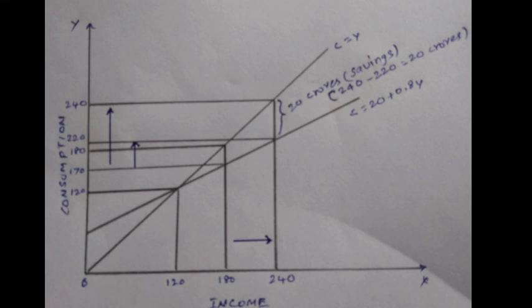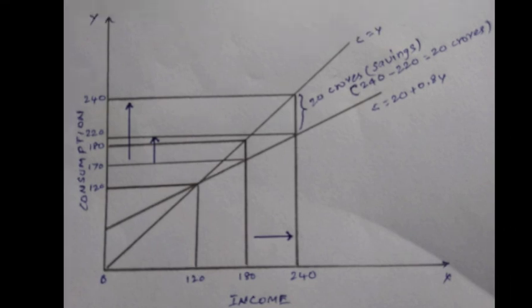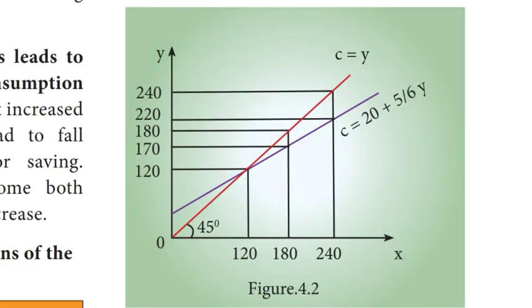Second proposition, when income increases from 180 crores to 240 crores, it is divided in some proportion between consumption by 170 crores and 220 crores and saving by 10 crores and 20 crores respectively. Proposition third, see the diagram. Increase in income from 180 crores to 240 crores leads to increased consumption, 170 crores and 220 crores, and increased saving, 10 crores and 20 crores than before. It is clear from the widening area below the C curve and the saving gap between the 45-degree line and C curve.